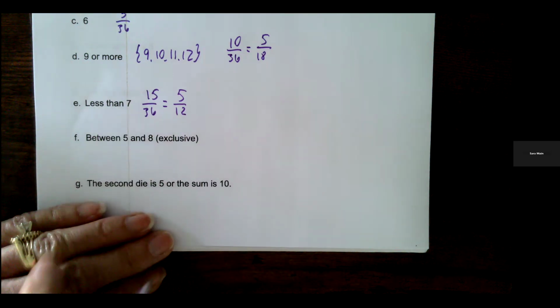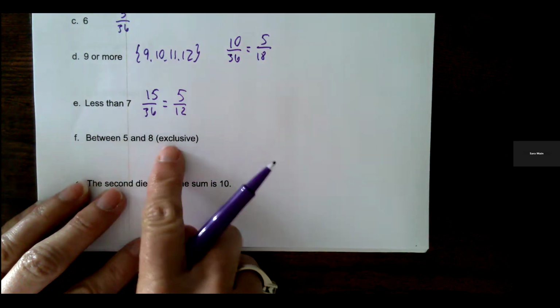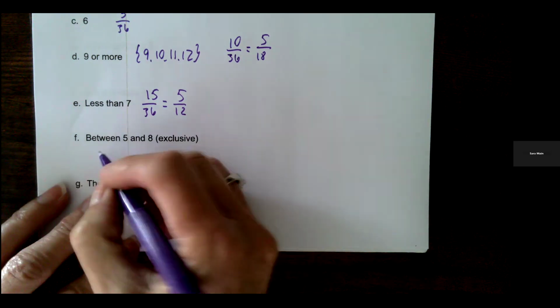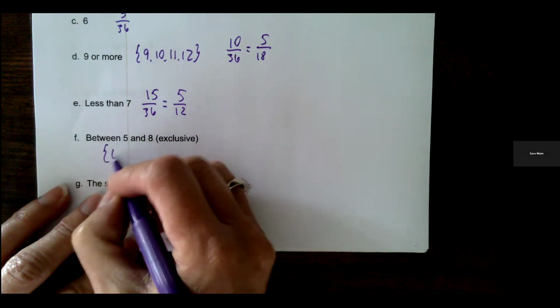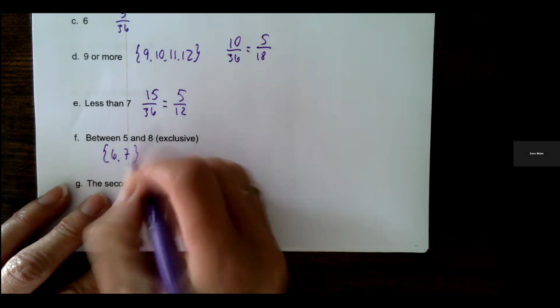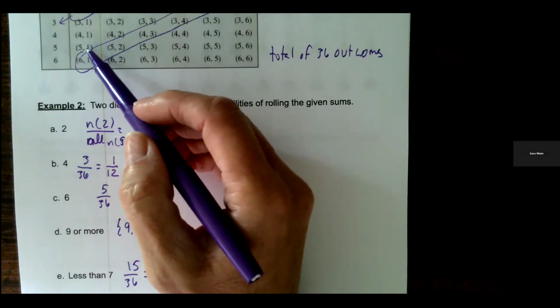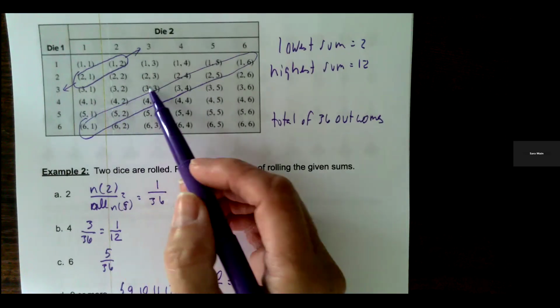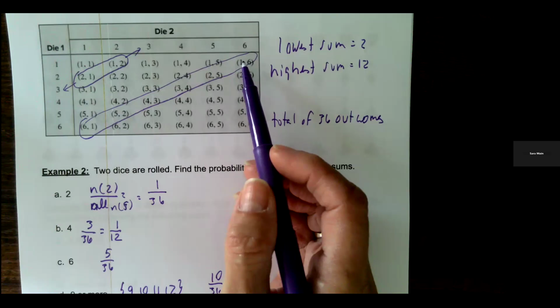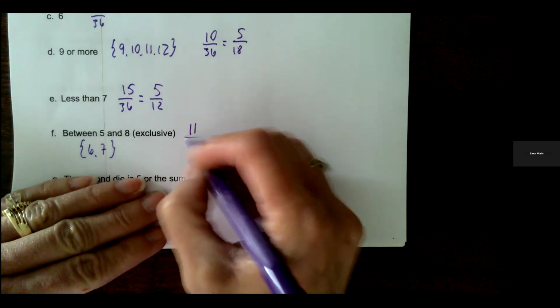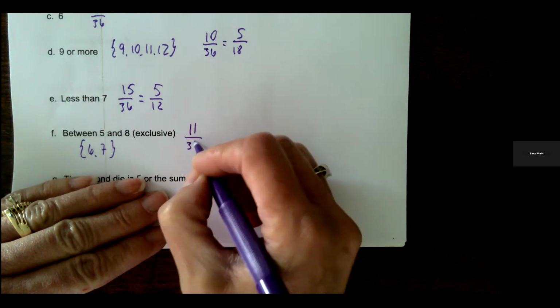The next one, between 5 and 8, exclusive. So that means that we're looking at sums of 6 and 7 because we're excluding 5 and 8. So 6 would be 1, 2, 3, 4, 5, and then 7 would be 6, 7, 8, 9, 10, 11. 11 out of 36.